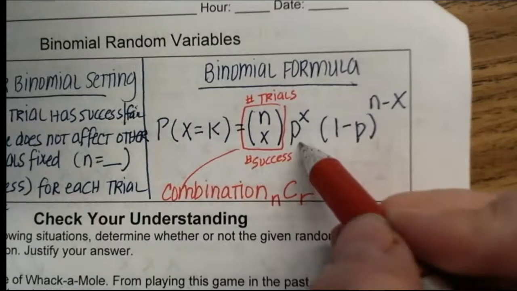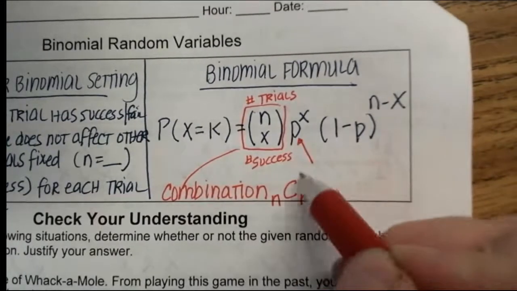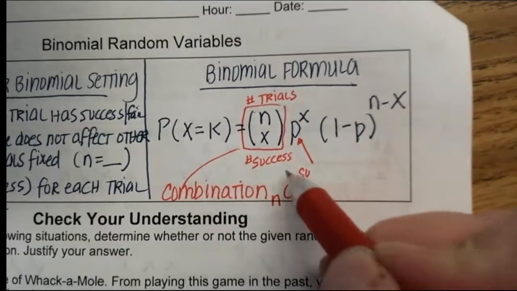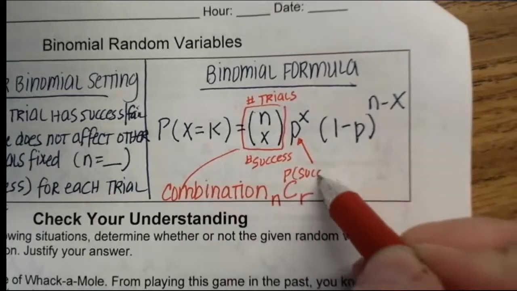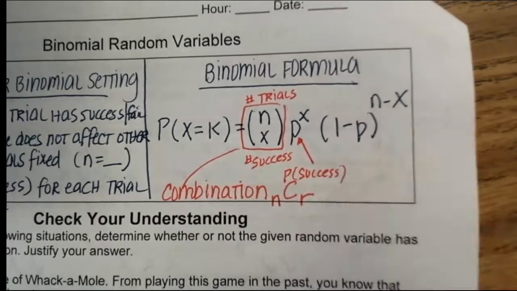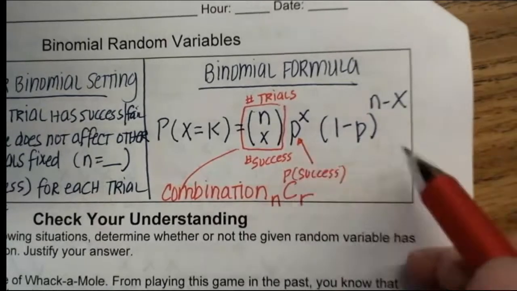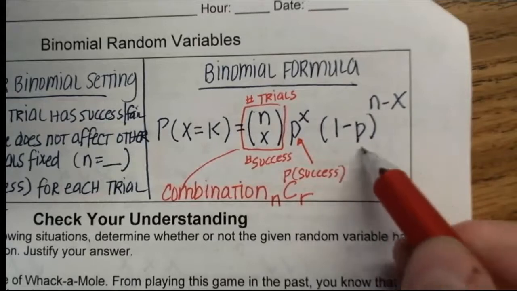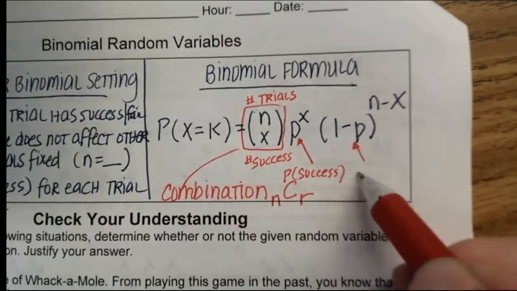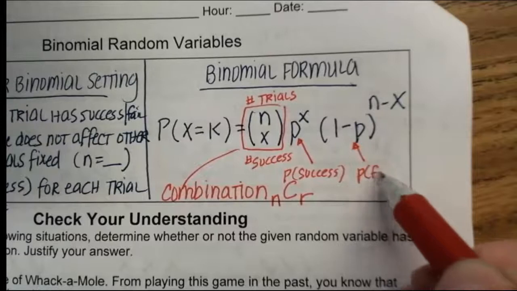Then this P right there, that is the probability of success. So if P is success, 1 minus P would be everything left over. So that's actually your probability of failure.